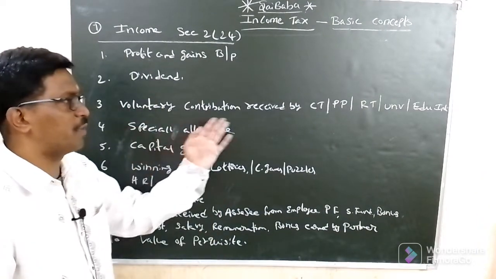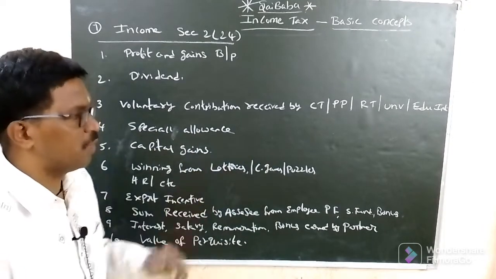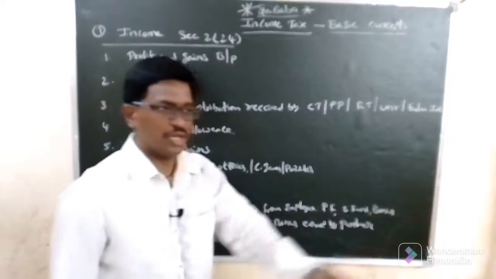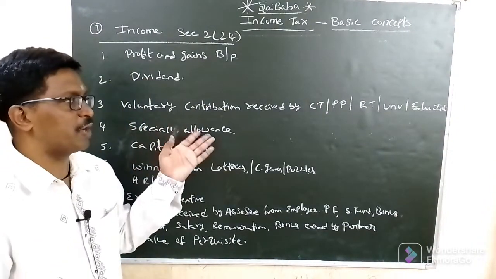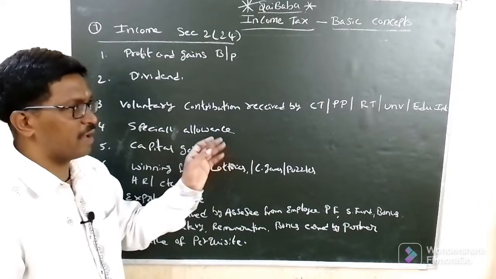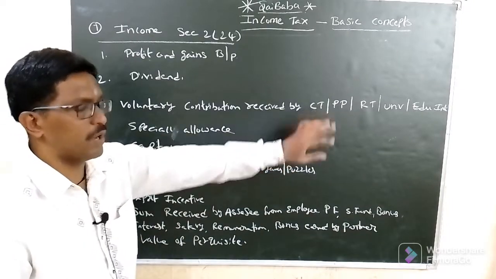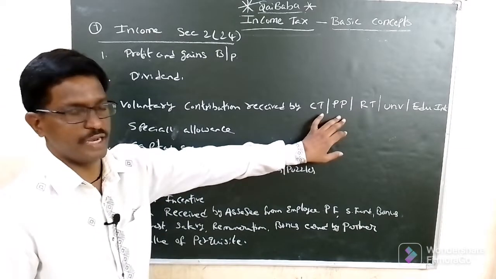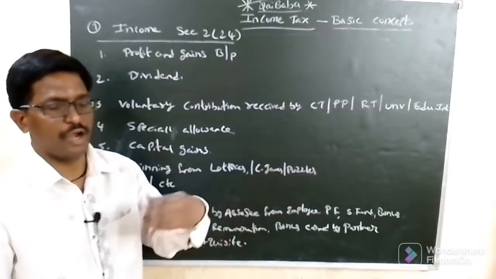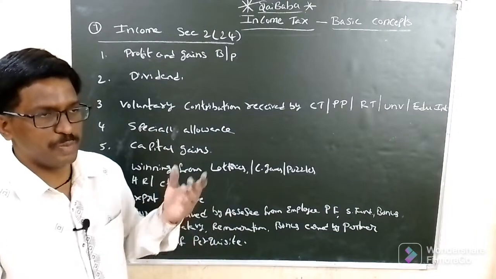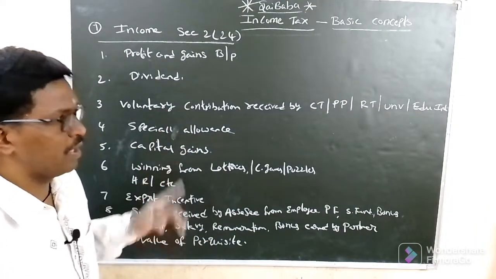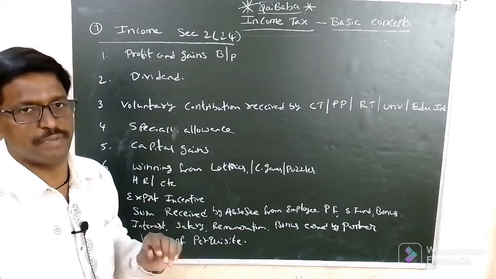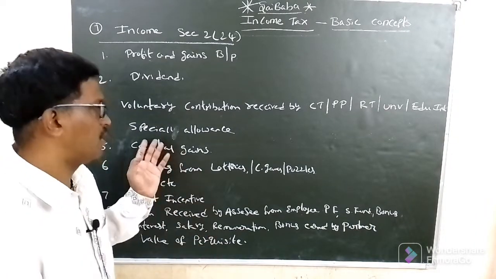Voluntary contributions received by charitable trusts, political parties, religious trusts, universities, educational institutions. So some people voluntarily contribute to charitable blood banks, eye banks, Rotary clubs, etc. Political parties like Congress and Janata parties, and any parties, are contributed to voluntarily by another person and received by political parties, it is income to the persons. Special allowances given to employees to perform special duties on some special occasions are also income to the person.